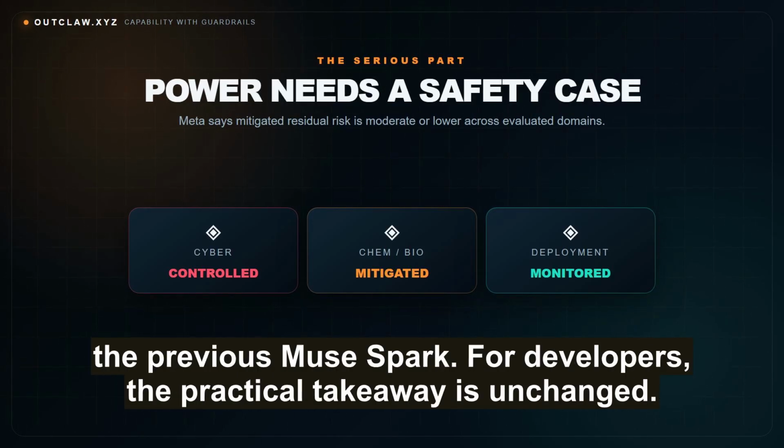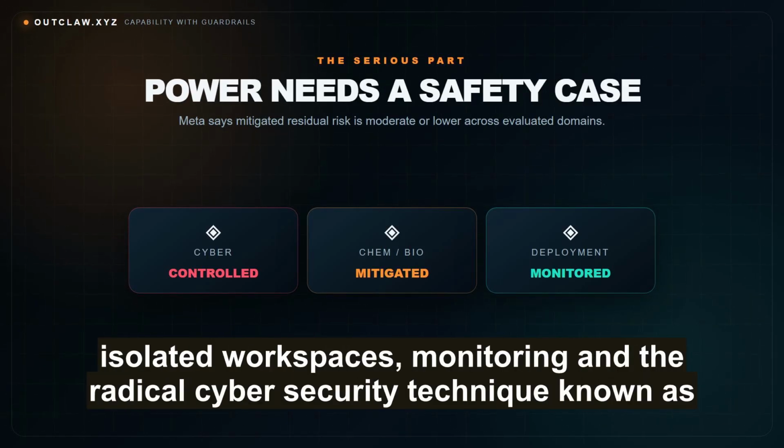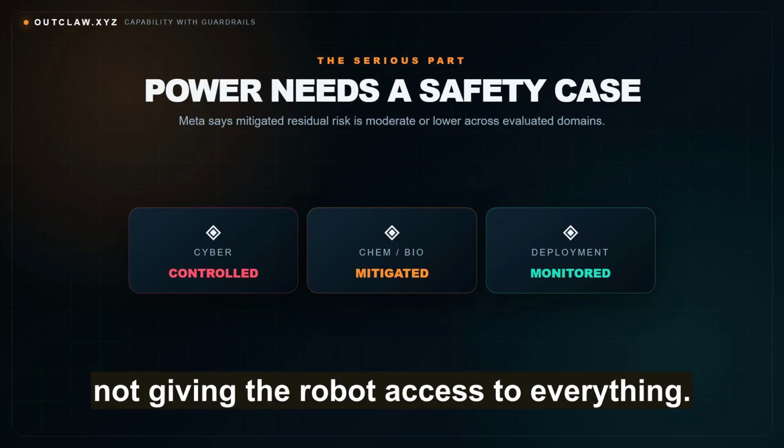For developers, the practical takeaway is unchanged. Powerful tool-using agents still require strict permissions, tool allow lists, isolated workspaces, monitoring, and the radical cybersecurity technique known as not giving the robot access to everything.